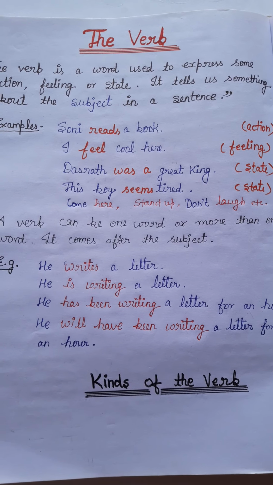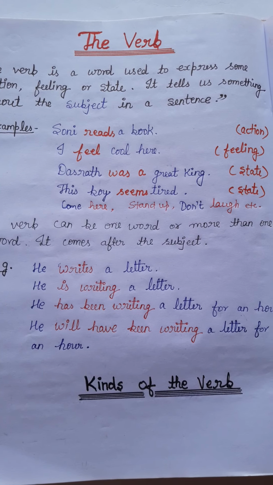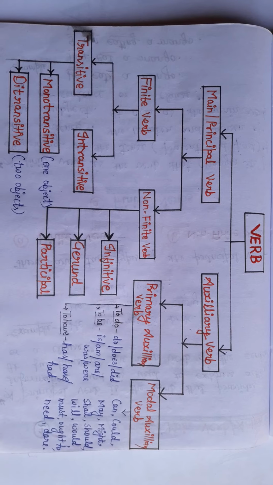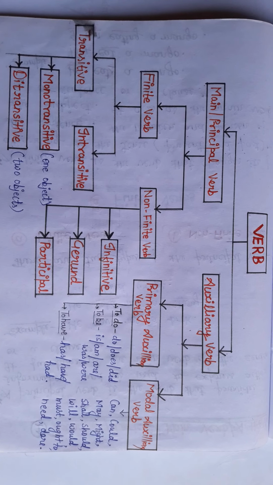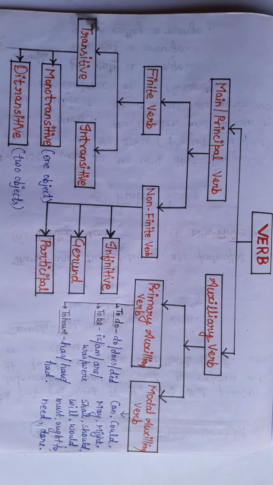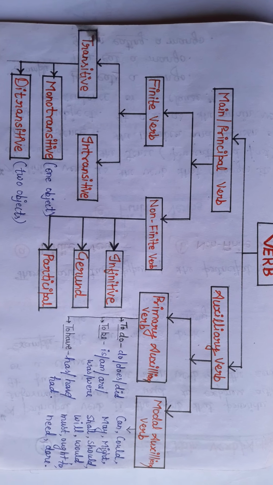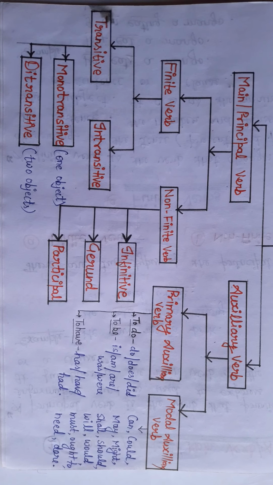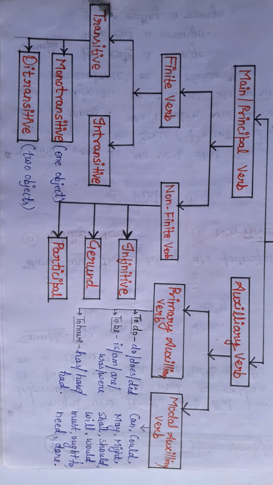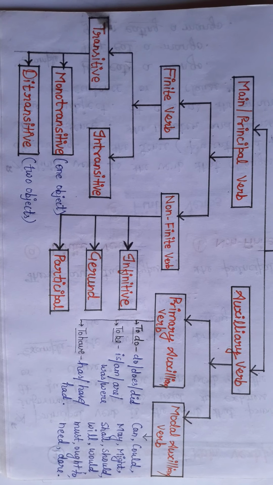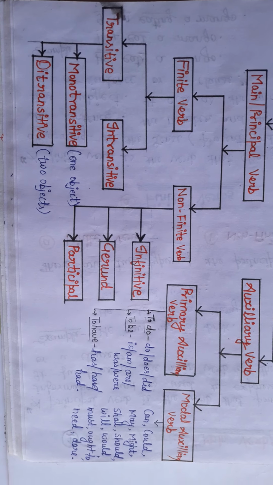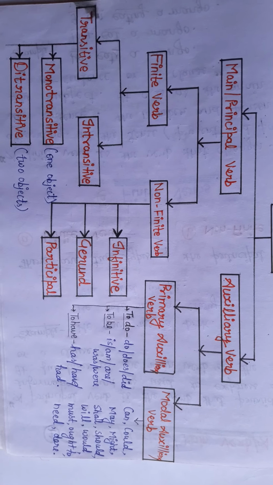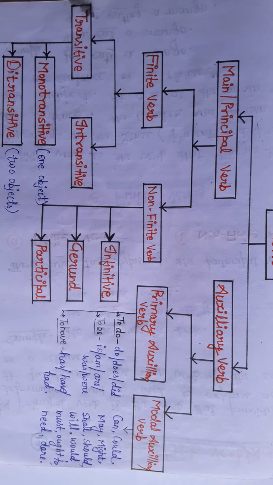Now come to the kinds of verb. We will know what the different kinds of verb are and how they work in a sentence. The verb has mainly two kinds. The first kind of verb is the principal verb and the second is the auxiliary verb. Principal verbs express the action and auxiliary verbs express the time of the action. So both have different kinds.